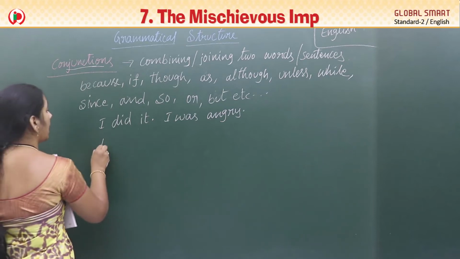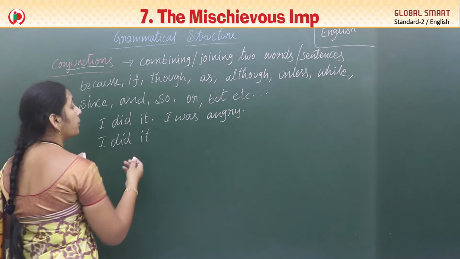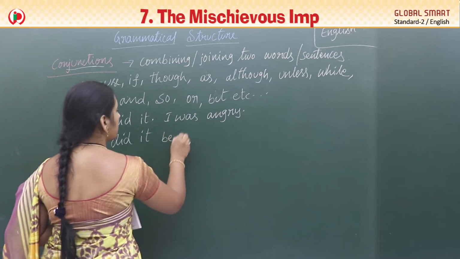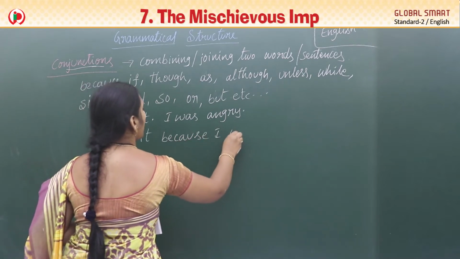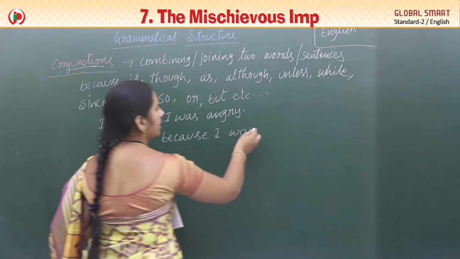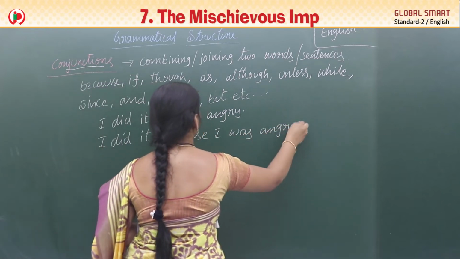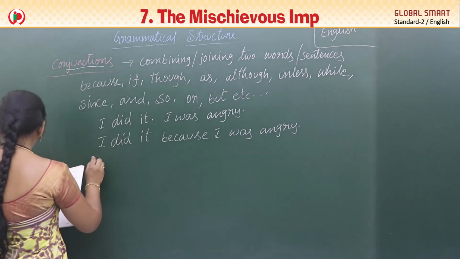Then what can we write? I did it. Why did I do it? Because I was angry. So, I did it because I was angry. Okay, Nana.